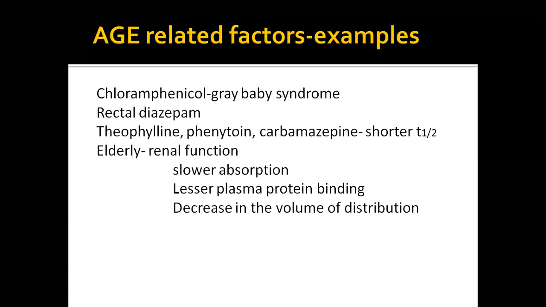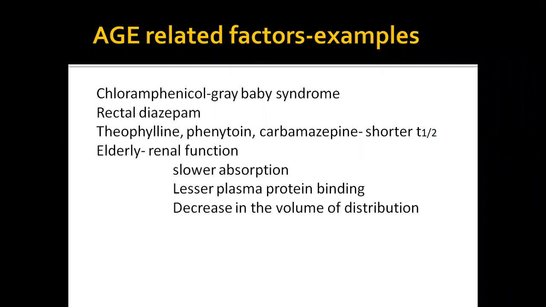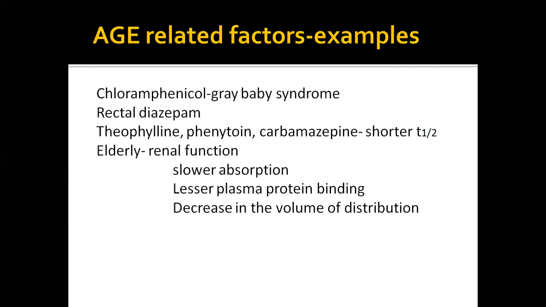Nowadays we are not using chloramphenicol, but it is of historical importance. If we give this drug to the mother there is no problem, because the metabolism of the drug can take place normally; chloramphenicol metabolism needs normal liver function.